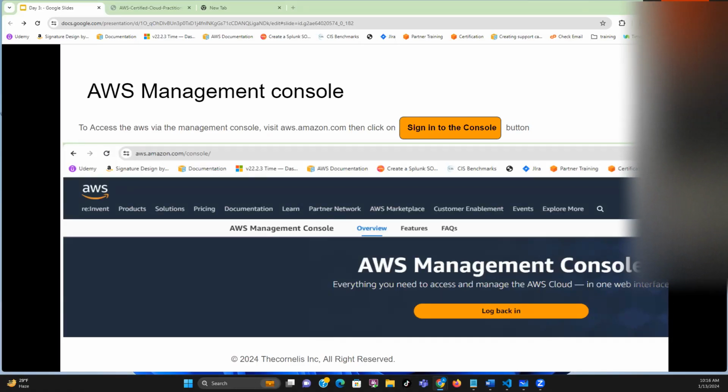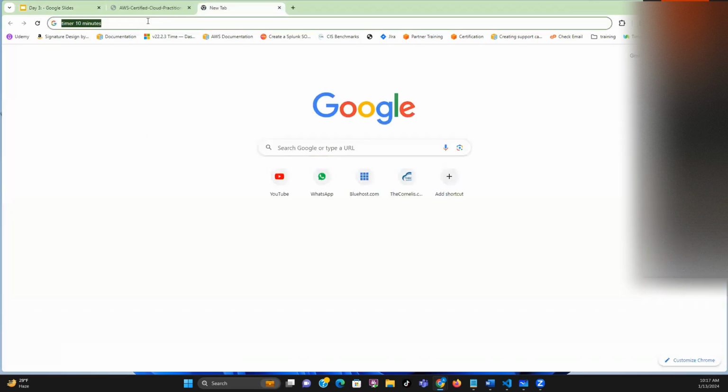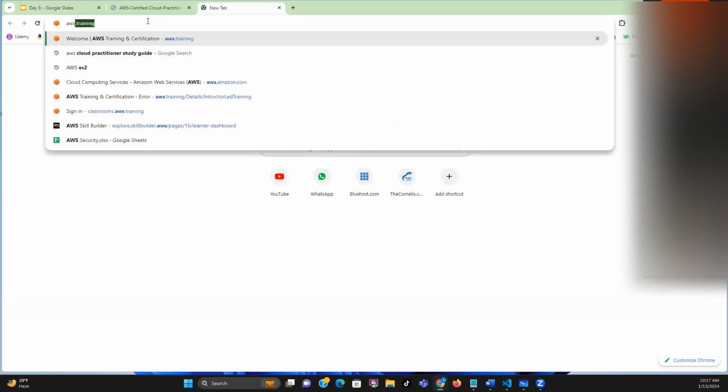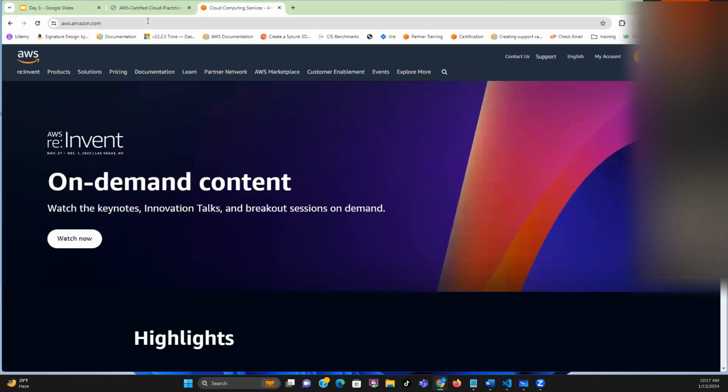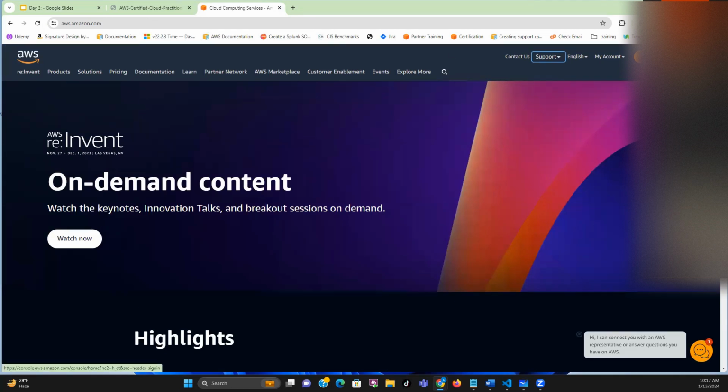All right, the first way to interact with the AWS service is via the console. So to do the console, I'm actually going to be doing it live now. Open a web browser and go to aws.amazon.com. Can you guys see my browser? Yes. Okay. So you click on sign into the console.